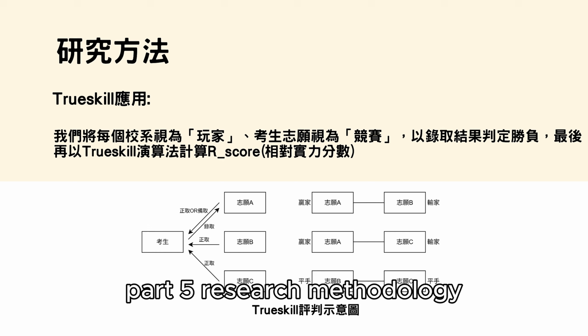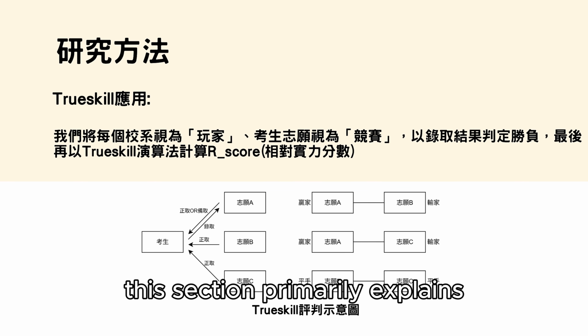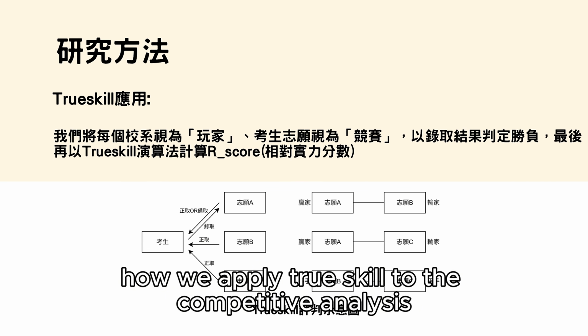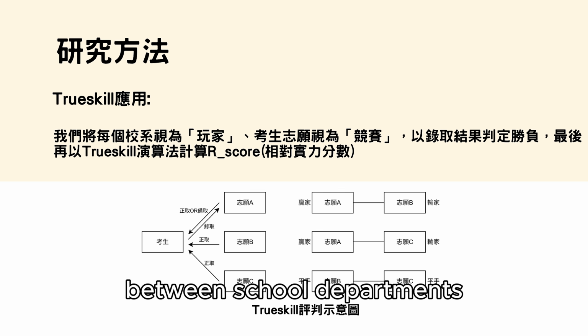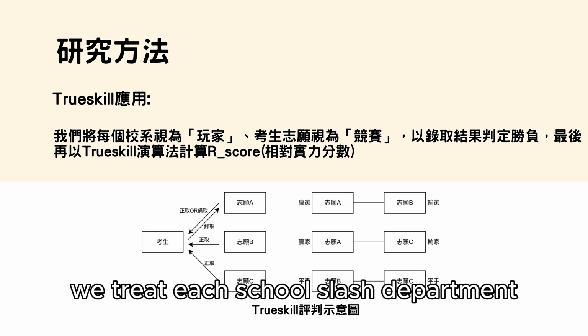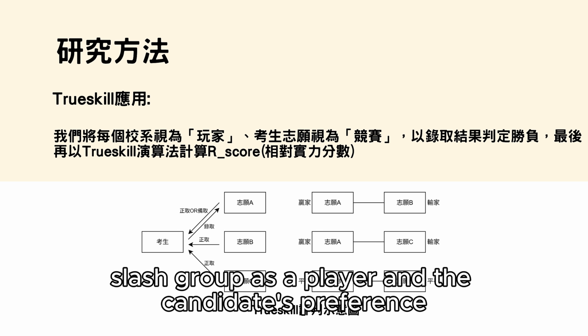Part 5. Research methodology. This section primarily explains how we apply TrueSKill to the competitive analysis between school departments. We treat each school/department/group as a player, and the candidate's preference submission is treated like a competition. When a candidate is admitted and ultimately chooses a specific school department, we can determine which department won the match based on this result.